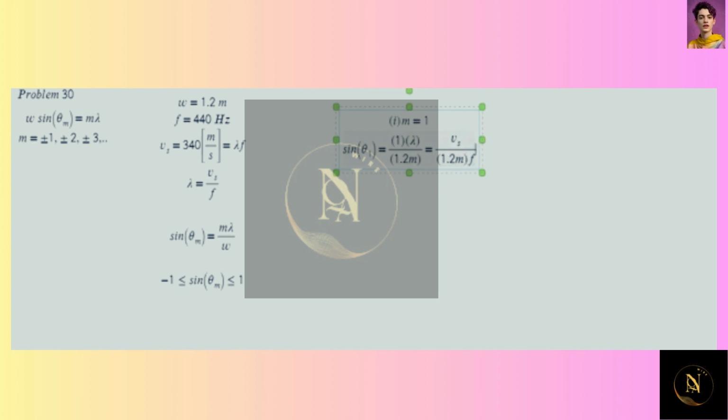Let's go ahead and substitute all the values in. So sine of theta 1 is going to be equal to 340 meters per second divided by 1.2 meters times the frequency, which is 440 hertz.